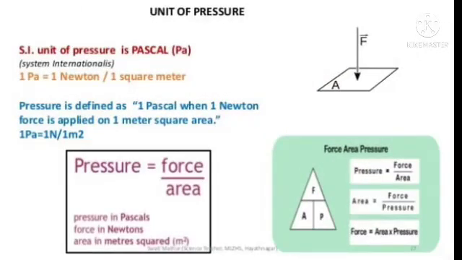Unit of pressure. SI unit of pressure is Pascal. 1 Pascal is equal to 1 Newton upon 1 square meter. Pressure is defined as 1 Pascal when 1 Newton force is applied on 1 meter square area. Pressure is equal to force upon area. Pressure in pascals, force in newtons, and area in meters square.